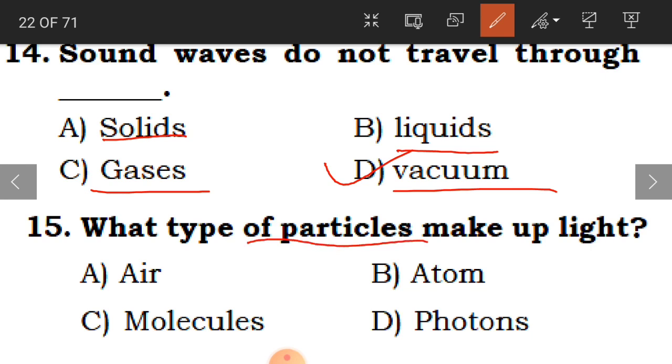Now 15th question, what type of particles make up light? Very tiny particles make up light. Is it air, atom, molecules or photons? What did we learn children? And the answer is D. So these tiny particles which make up light are photons.